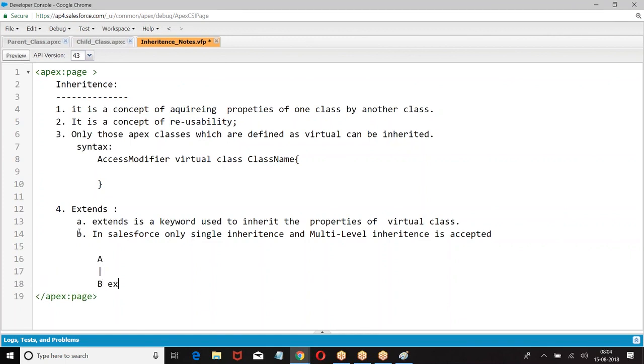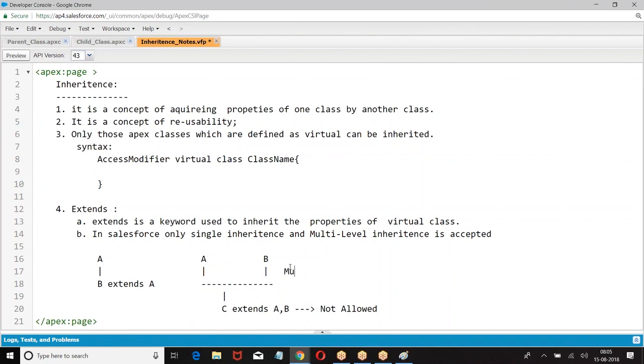Class B extends A. It is a single inheritance. What is this?